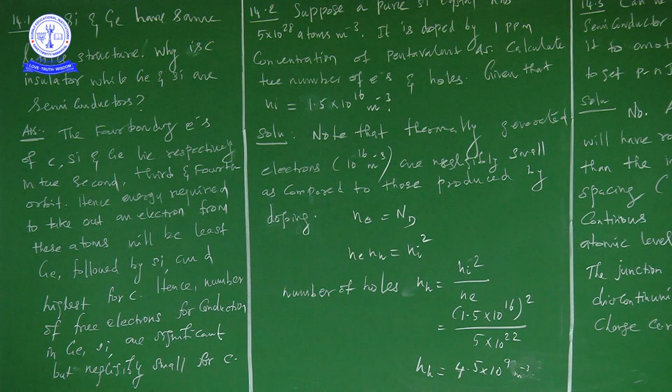The energy required to take out an electron from these atoms will be least for germanium, followed by silicon, and highest for carbon. It's a general thing, I am not saying anything new.